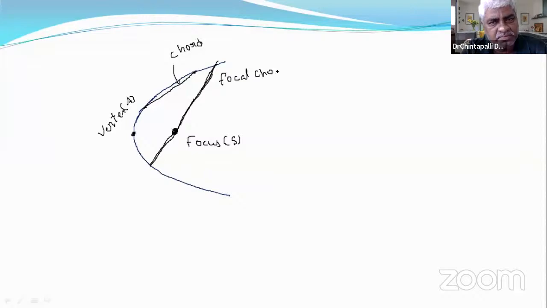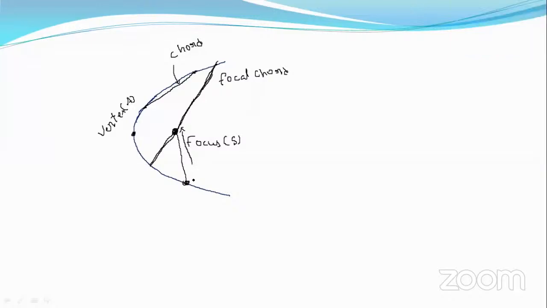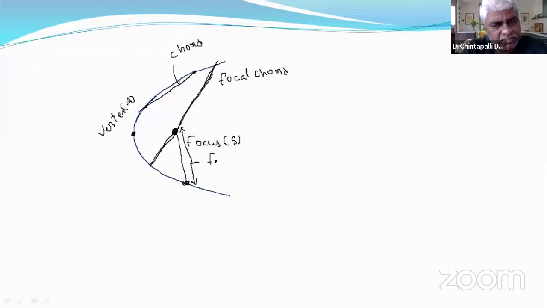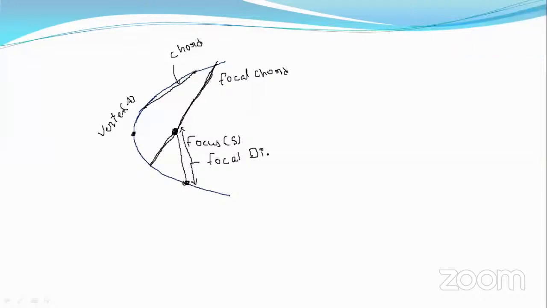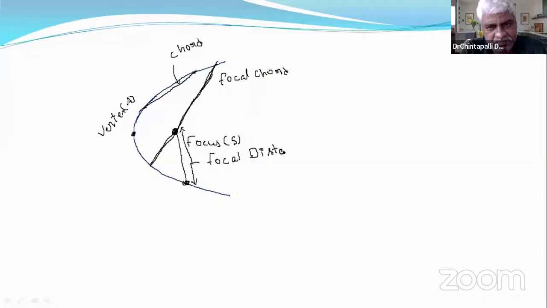Focal chord. Now, the distance of any point from the focus is called focal distance. This is the focal distance of this point. Focal distance of a point means the distance of that point from the focus.